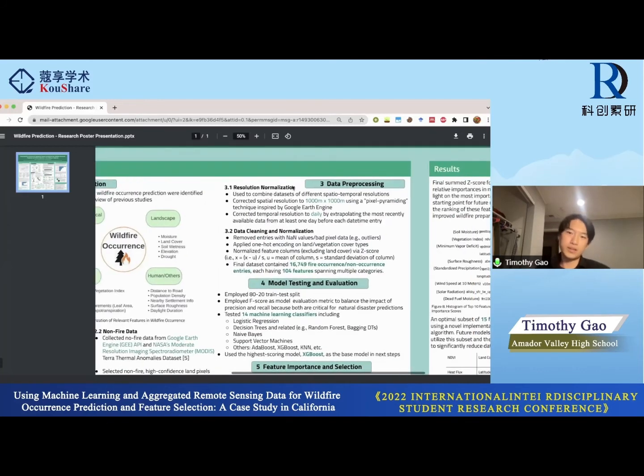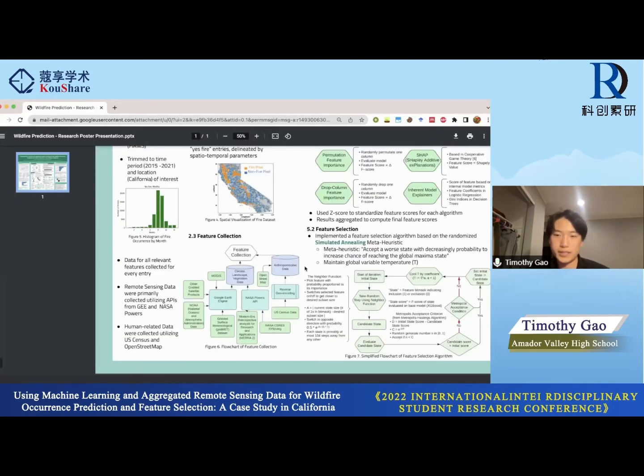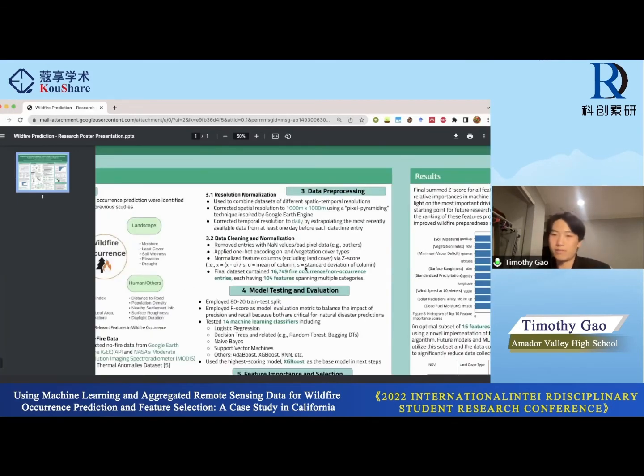Okay, so the next part is data processing. Because the results from feature collection included a variety of different data sets, a lot of them had different resolutions. How do you combine these? First we corrected spatial resolution to 1000 meter by 1000 meter using a pixel pyramid technique, which is inspired by Google Earth Engine because that's how they deal with different resolutions. Temporal resolution was corrected to daily by extrapolating the most recent available data from at least 1 day before each daytime entry. Essentially, I checked whether there was data for T-1, which is 1 day before the time, and if not, I keep going backwards until there is data.